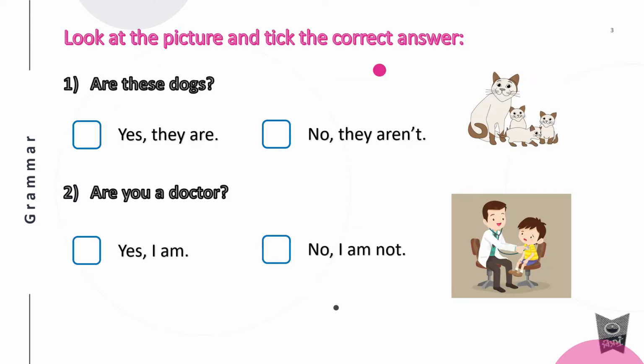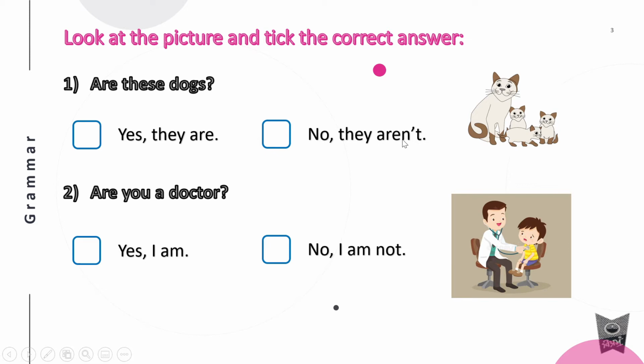Okay, चलो. Now, this is an exercise. Look at the picture and tick the correct answer. Are these dogs? Look here at the picture and tell me, are these dogs? The answer, yes, they are. Or where should I tick? I have to tick here in one of these boxes, here or here. Here it is written, yes, they are.